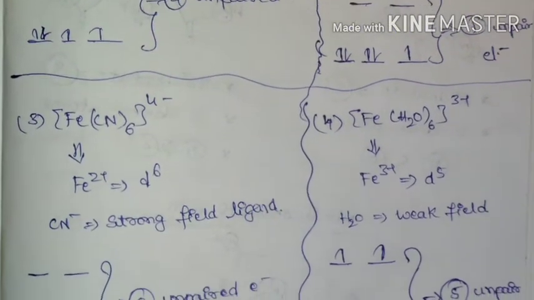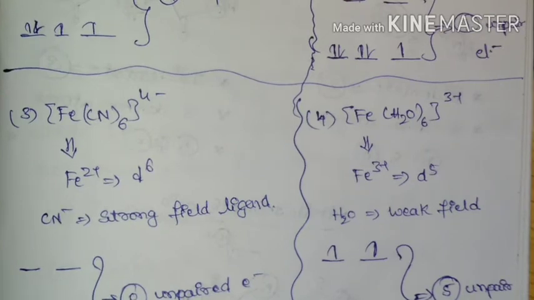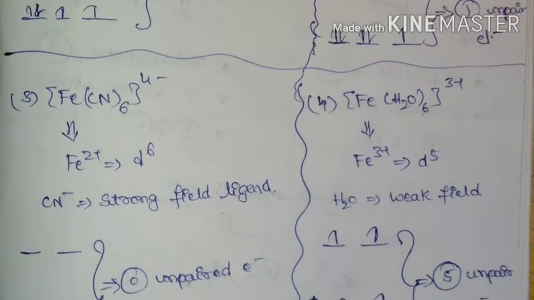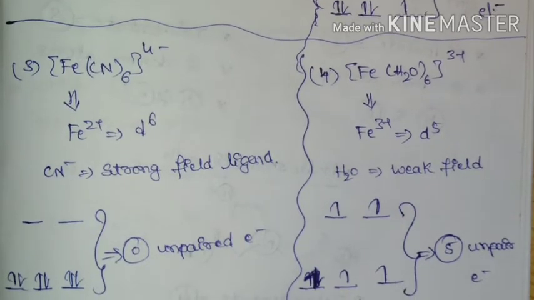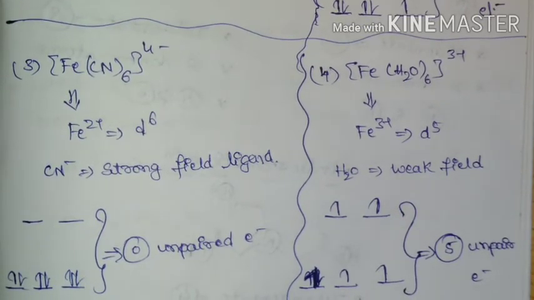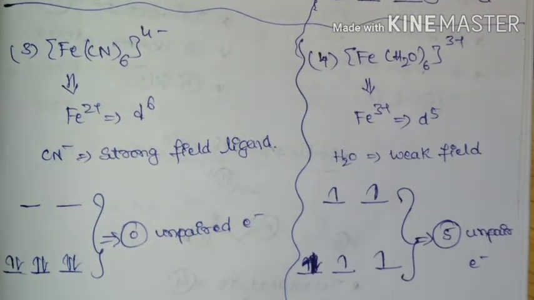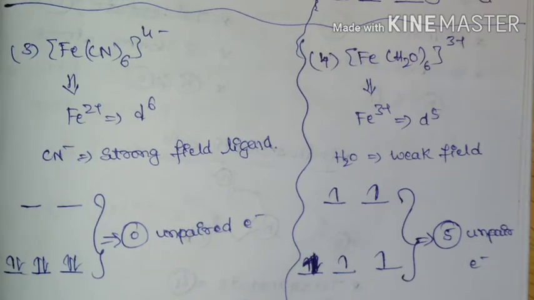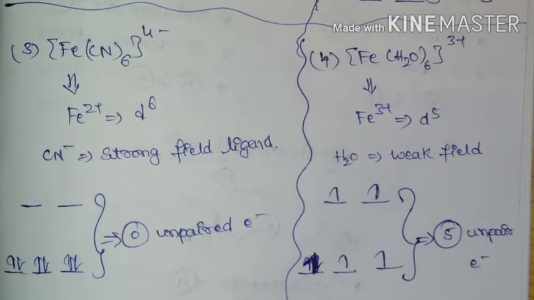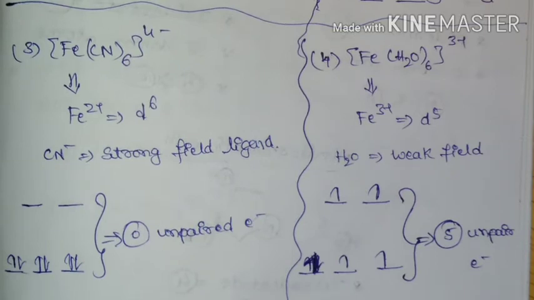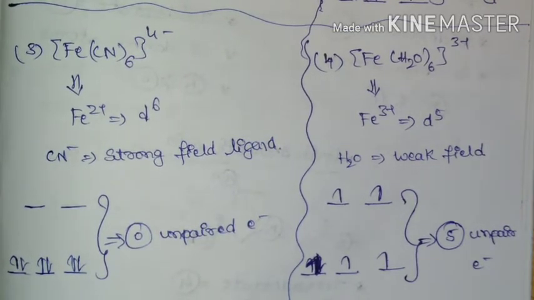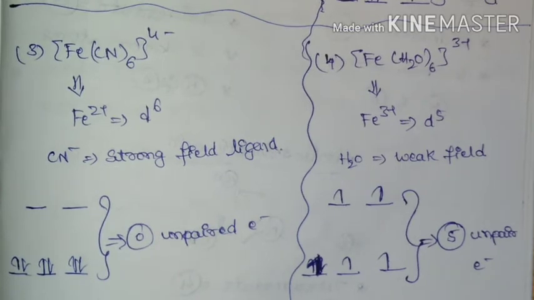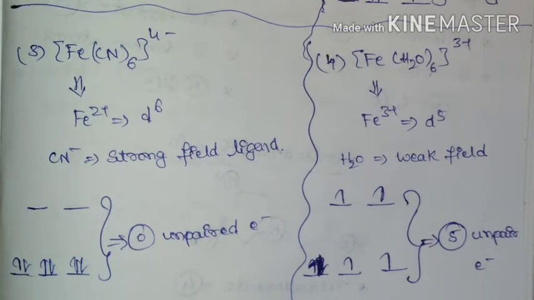And if you come to hexacyanoferrate 4-, here iron is in +2 oxidation state, so it is going to have d6 electrons, and here the cyanide ligand is a strong field ligand. The d orbital is going to split into t2g and eg. Since cyanide is a strong field ligand, complete pairing of electrons will take place, and this complex is diamagnetic, that is, it is going to have 0 unpaired electrons.